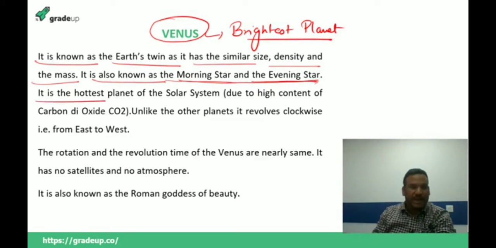It is the hottest planet of the solar system also. People used to give the wrong answer to this question. If asked which is the hottest planet, people used to write Mercury because they think it is nearest to the sun, so it will be the hottest. But the problem is that it is not the hottest planet. The hottest planet is Venus.